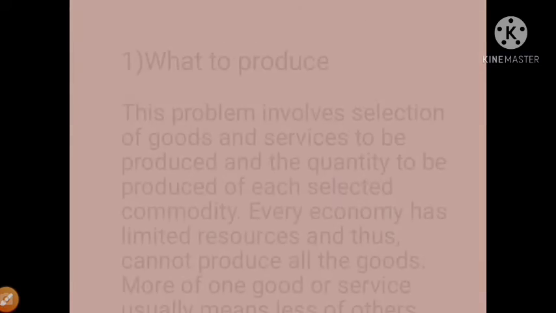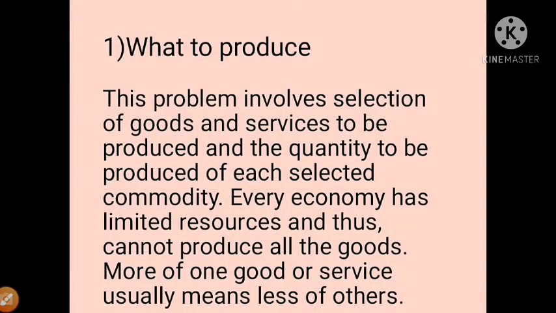If we talk about what to produce, this problem involves selection of goods and services to be produced and the quantity to be produced of each selected commodity. Every economy has limited resources and thus cannot produce all the goods. More of one good or service usually means less of others. You can understand easily that every economy has limited resources, and with these resources the economy has to select which product is beneficial to produce.